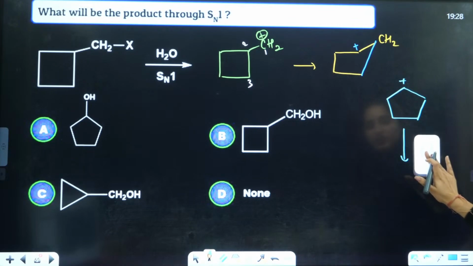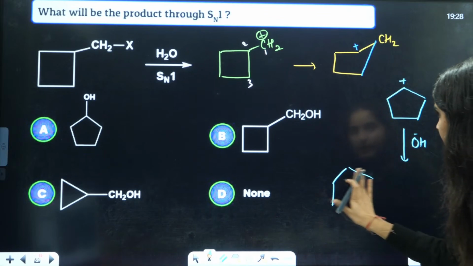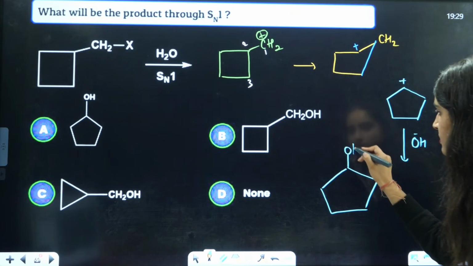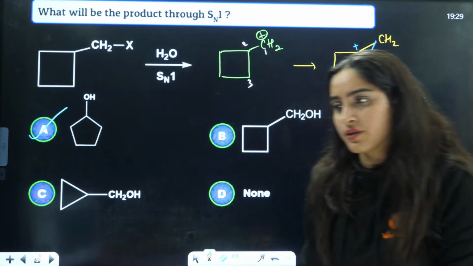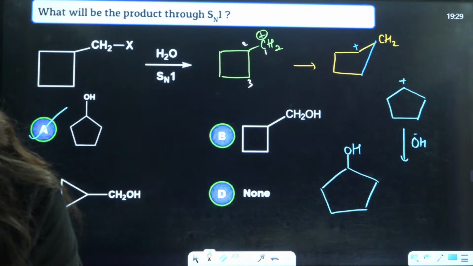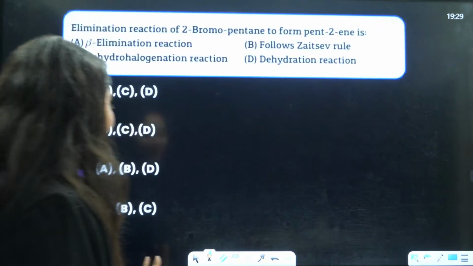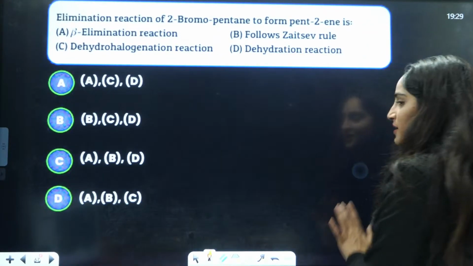After adding OH negative, it will become like this. So the answer will be A is the correct answer. Really, all right answers are in option A. Don't apply these guesswork tricks in your exam.